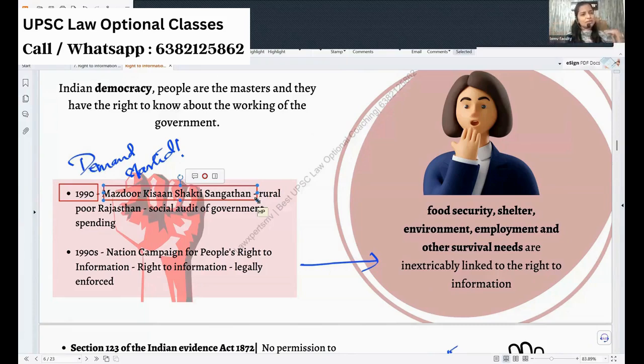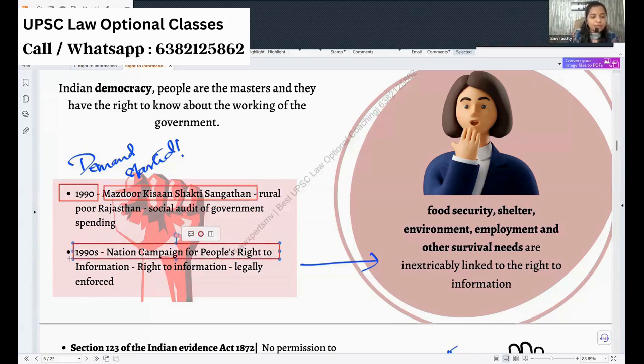They thought it was not spent properly, so they started a small movement and wanted the government departments to be transparent and give responsible accounting for their work. Like that it started, and then it became a national campaign for people's right to information.